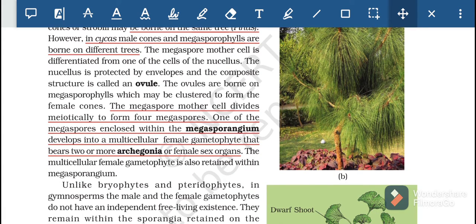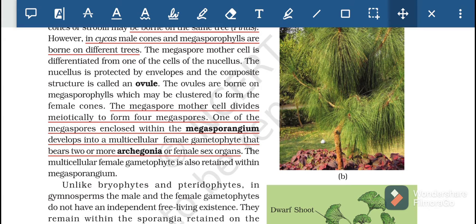The megaspore mother cell is differentiated from one of the cells of the nucellus. The nucellus protected by envelopes is a composite structure called an ovule. The ovules are borne on megasporophylls, which may be clustered to form the female cone.